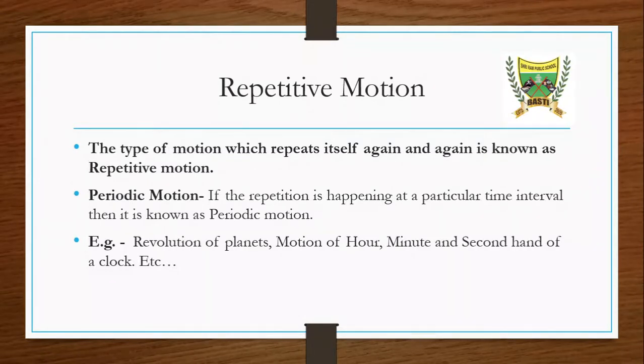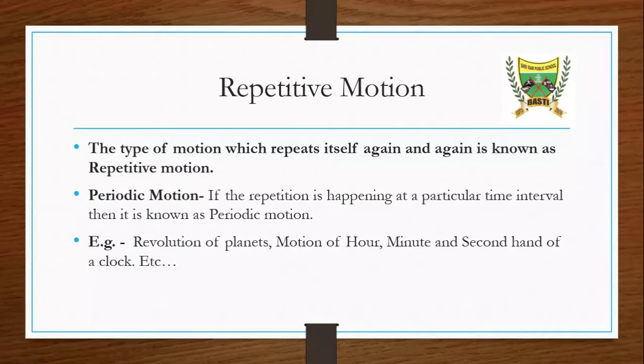You cannot say, okay, after every 10 seconds I will blink my eye, or after 1 minute I will blink my eye. It is not a predefined motion, but it will repeat itself again and again. Whether you wait 10 seconds, 30 seconds, 1 minute or even 5 minutes, whatever the time is, you have to blink your eyes. So it is a repetitive motion.